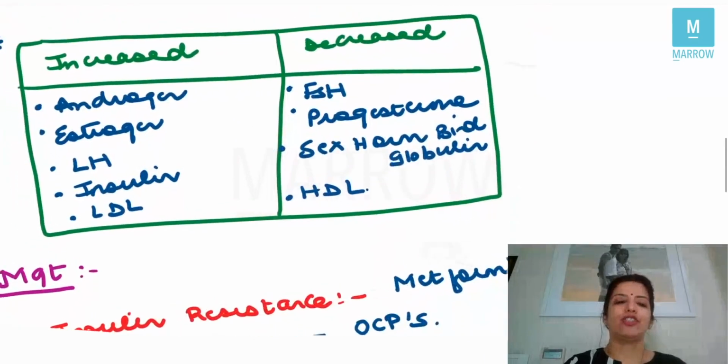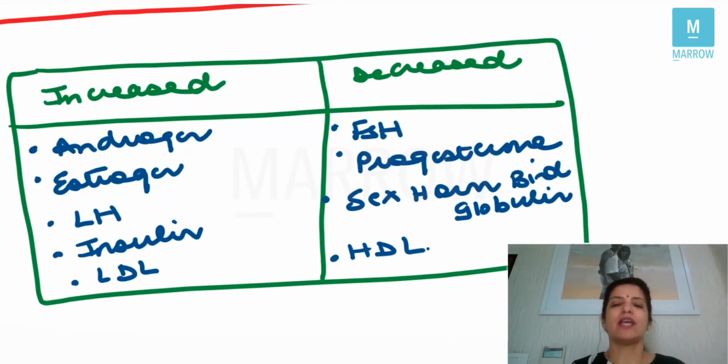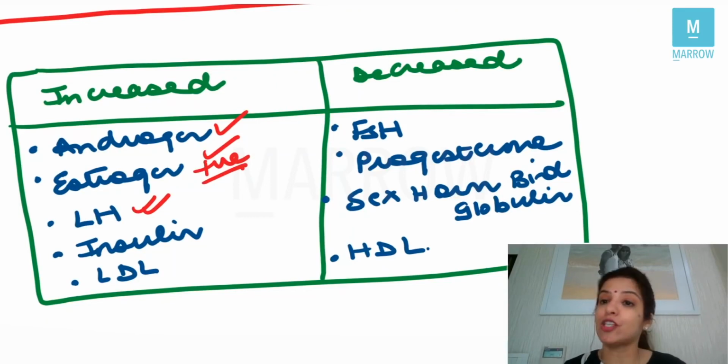Then let's talk about what hormones are increased in PCOS and what hormones are decreased. Androgens are increased in PCOS. These androgens in adipose tissue get converted into estrogen. So estrogen is also increased in PCOS. Estrogen has a positive feedback on LH. So the levels of LH are also increased in PCOS. There is insulin resistance in PCOS.